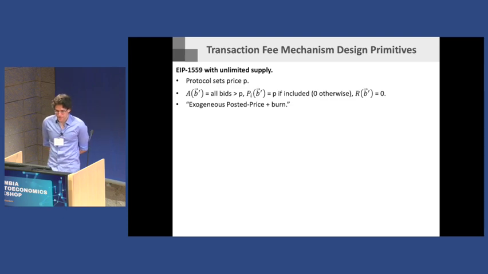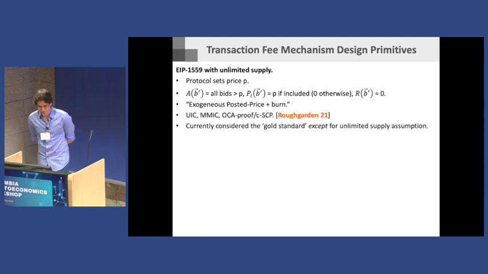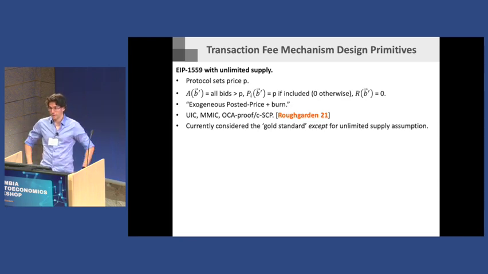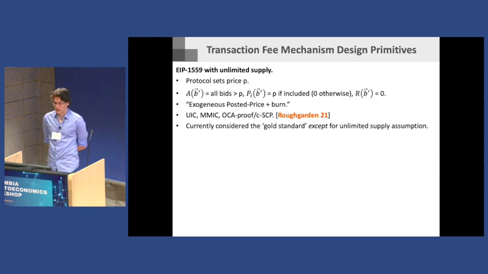Okay, so again, let me focus on EIP 1559 with unlimited supply, so I'm ignoring the possibility that the base fee is too low and therefore there's competition. And it satisfies all of these properties. So I would say that if you stick with the primitives we have, you can't do better than EIP 1559 in the unlimited supply setting. And the only drawback is that you have to figure out what to do when supply is limited.